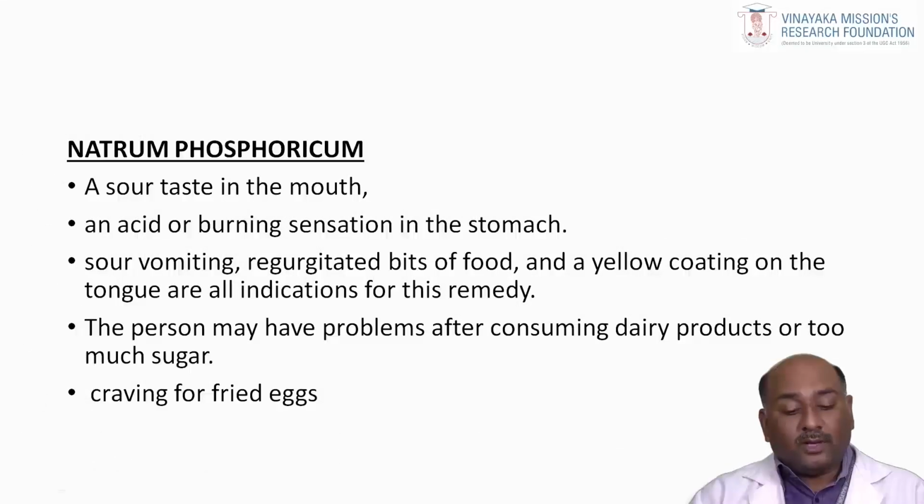Then Natrum phosphoricum. It is also one of the major drugs for indigestion from milk and milk products, which can result in gastritis. The patient has a peculiar craving for fried eggs, even though he is in severe gastritis. The patient will develop severe sour vomiting along with regurgitation of bile. This is another characteristic point in the prescription of Natrum phosphoricum.